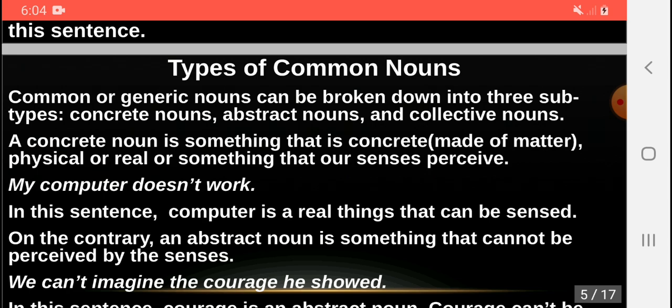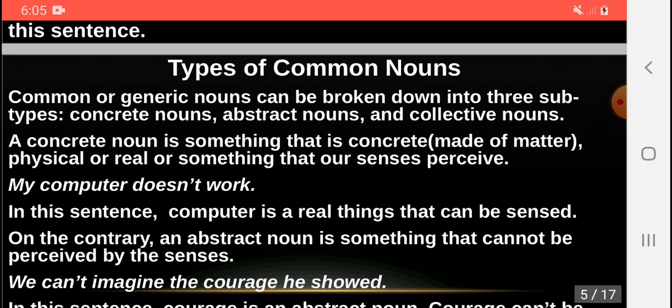A concrete noun names something that is concrete, which is made of matter, which is physical or real, or something that our senses perceive, or our senses can have an idea of, our senses can feel. My computer doesn't work. In this sentence, computer is a real thing that can be sensed.